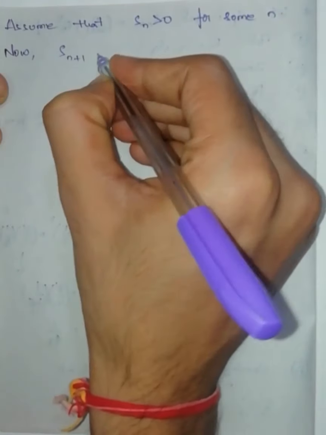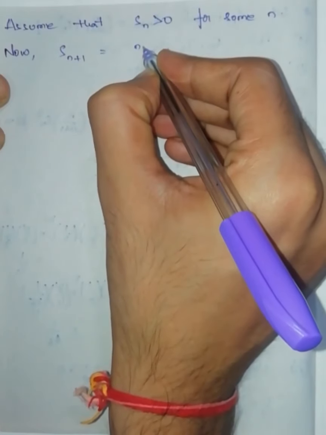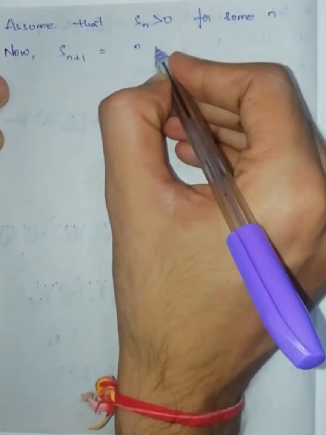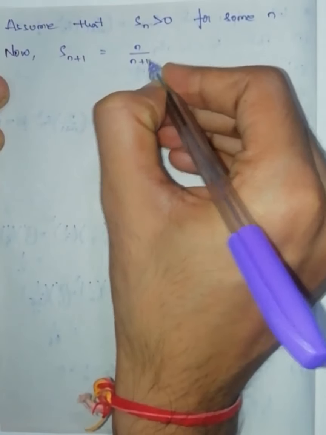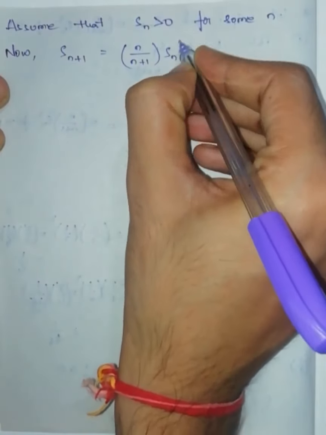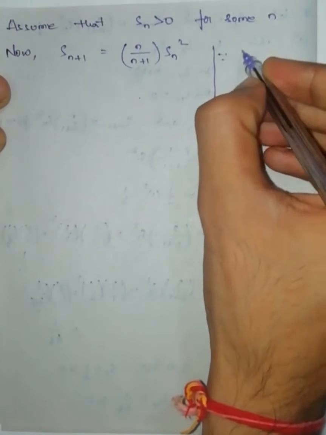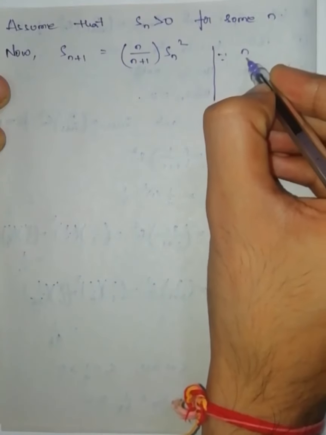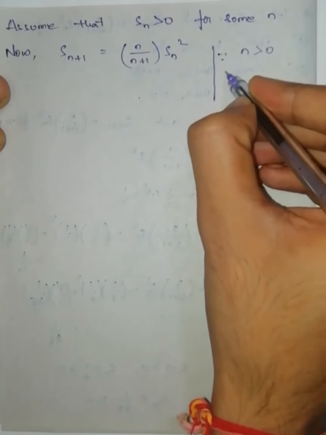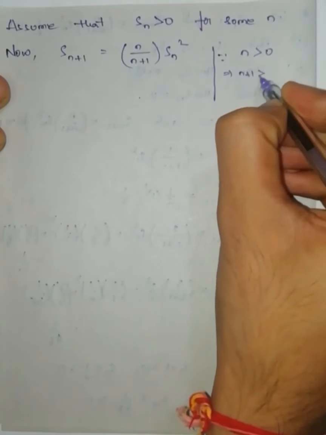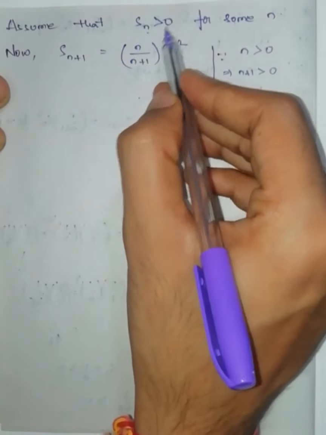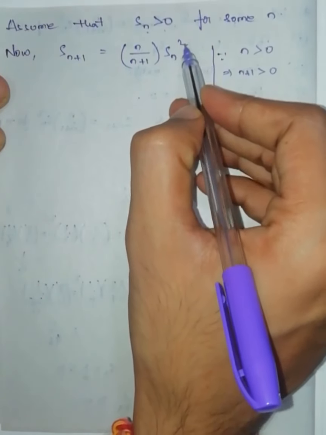S(n+1). What is S(n+1)? According to definition, S(n+1) is nothing but n by (n+1) into Sn square. Since n is positive, then n plus 1 is also positive. And here Sn is greater than 0, is positive, then its square is positive.